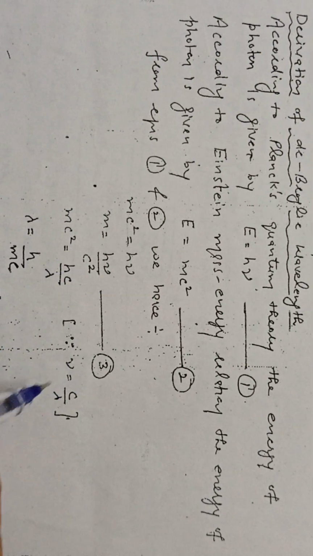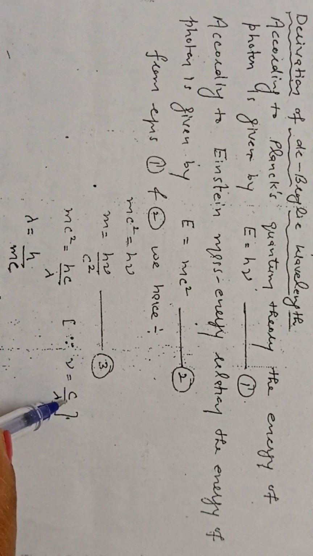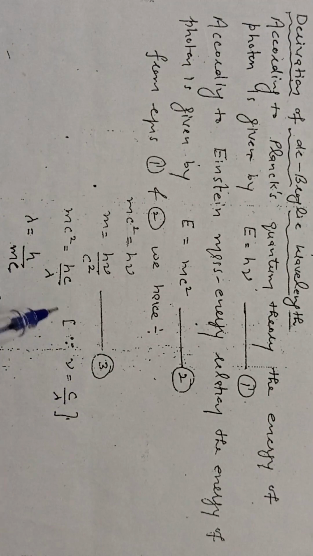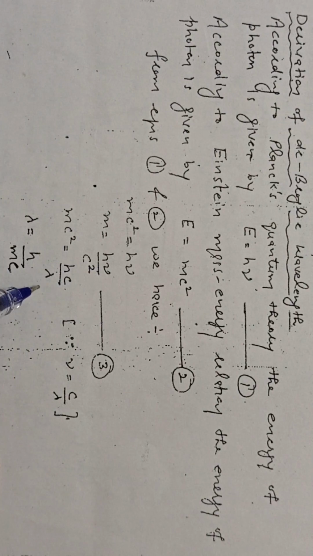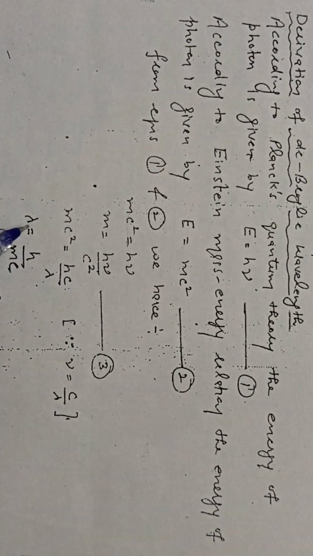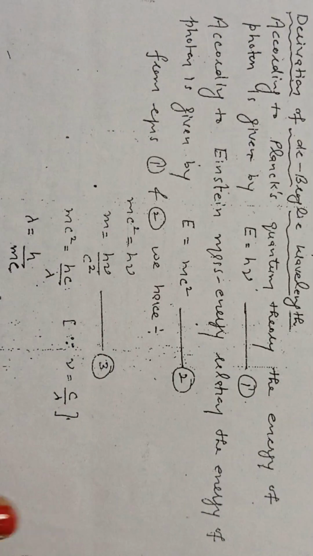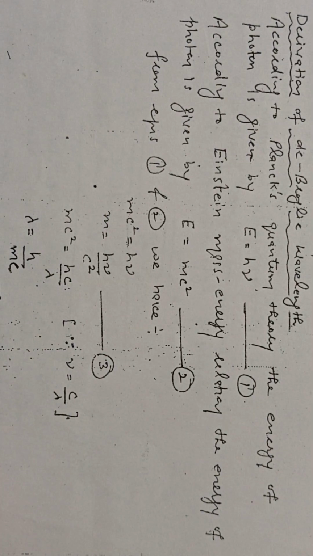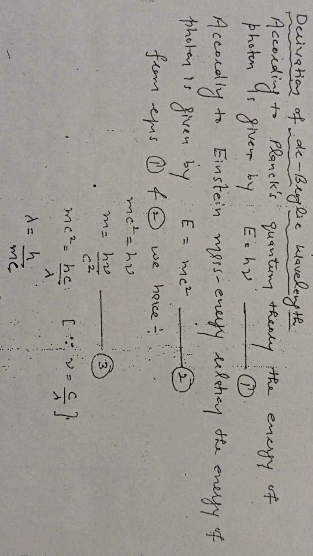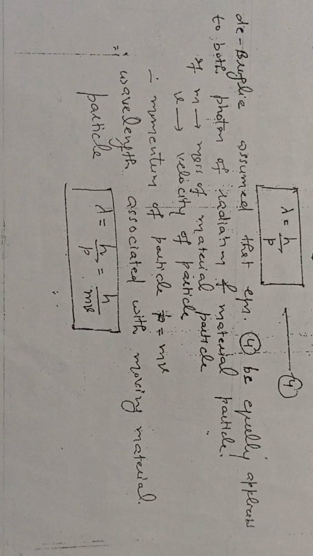As we all know, frequency is equal to the speed of light divided by the wavelength. So here you can replace mu by c by lambda, mu equals c divided by lambda. From where you have the relation lambda equals h divided by mc. The product of m into c equals the momentum, represented by p. So lambda equals h divided by p.